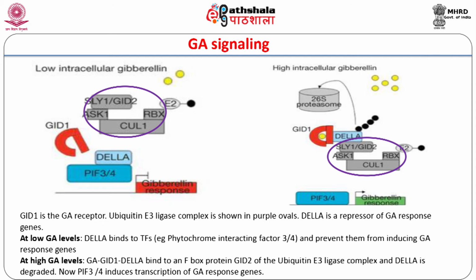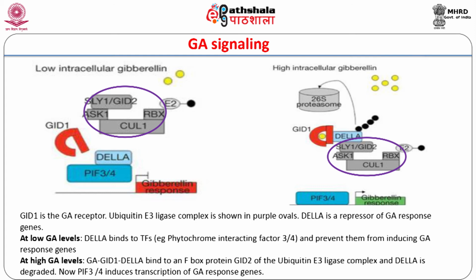The E3 ligase then ubiquitinates the DELLA protein and marks it for proteasome mediated degradation. The freed transcription factors PIF3 and 4 are now able to bind to the promoters of GA response genes and bring about their transcription.